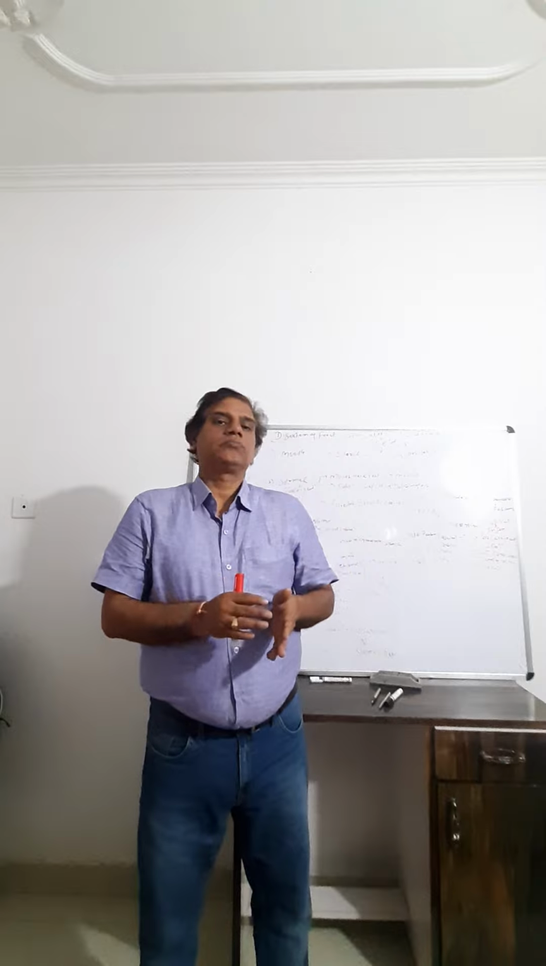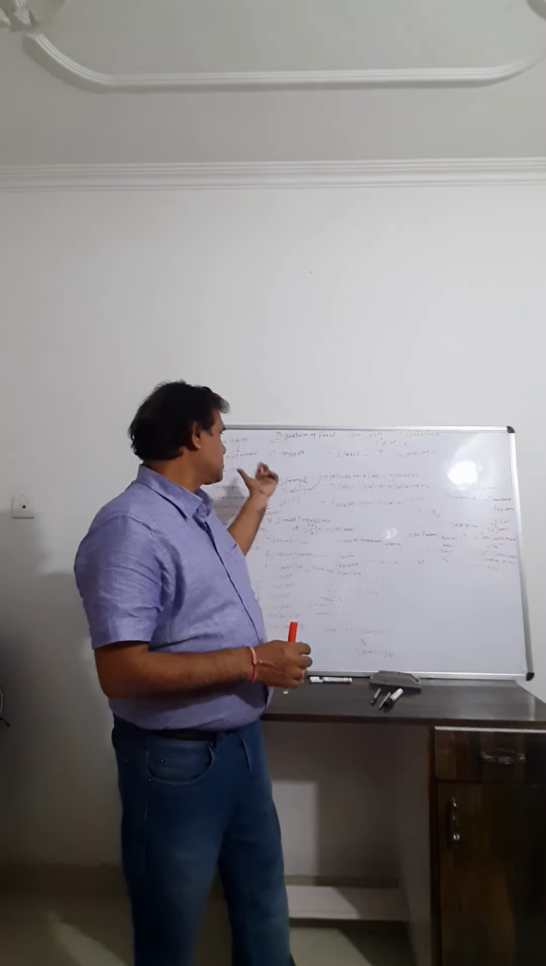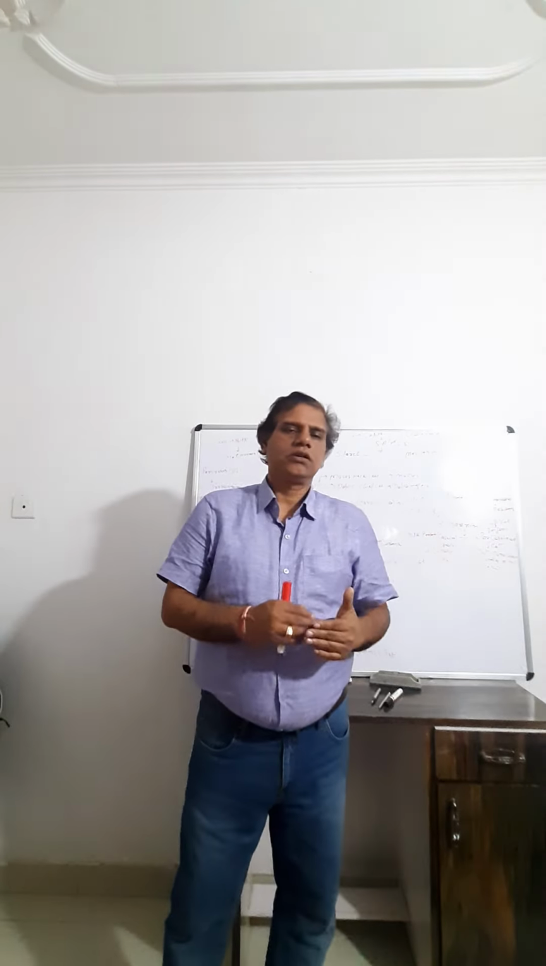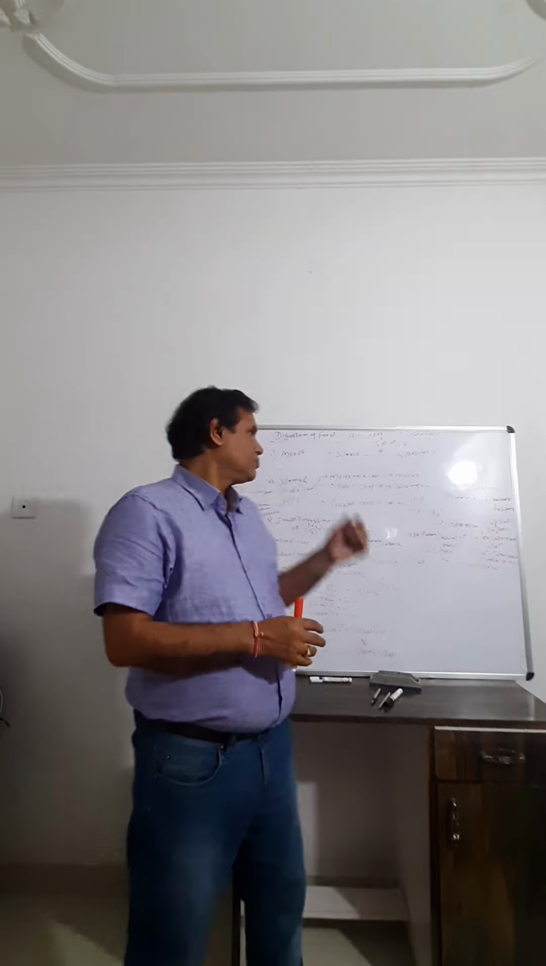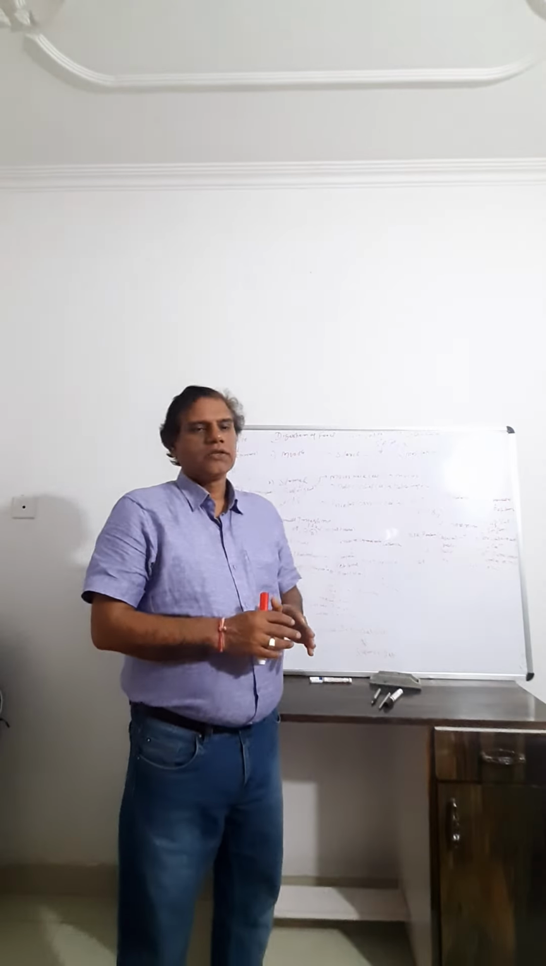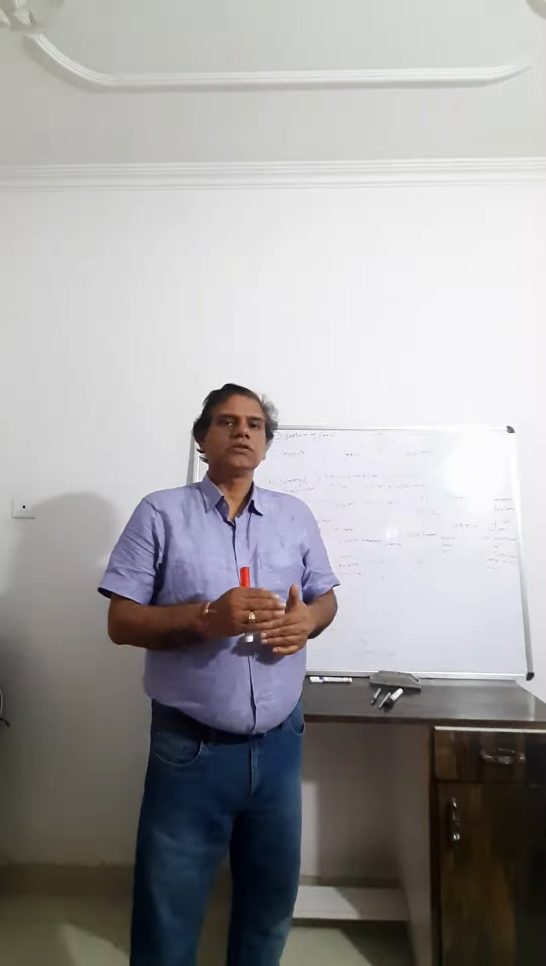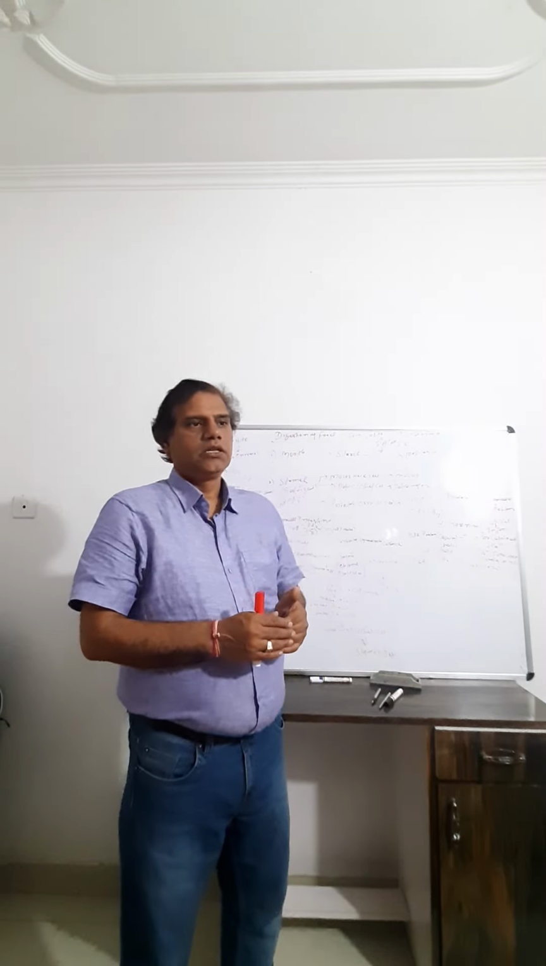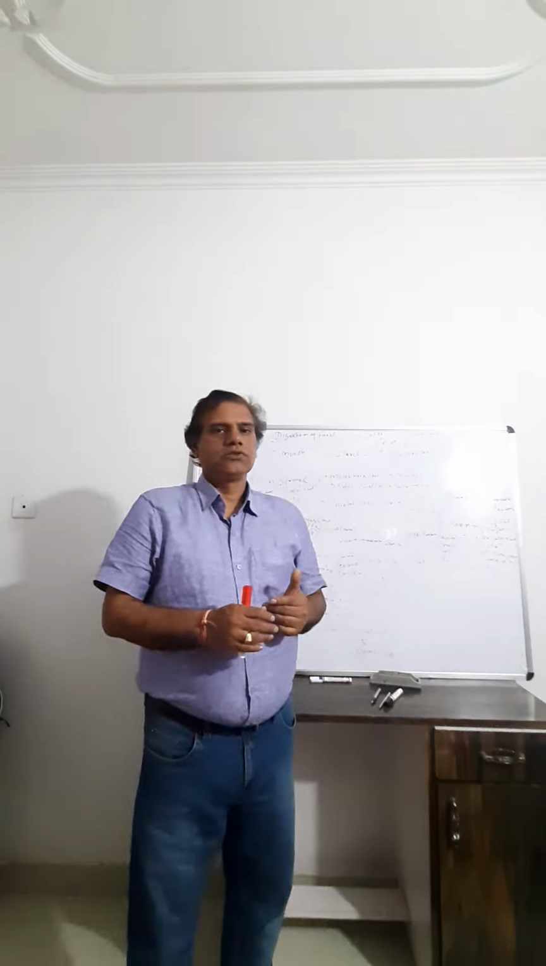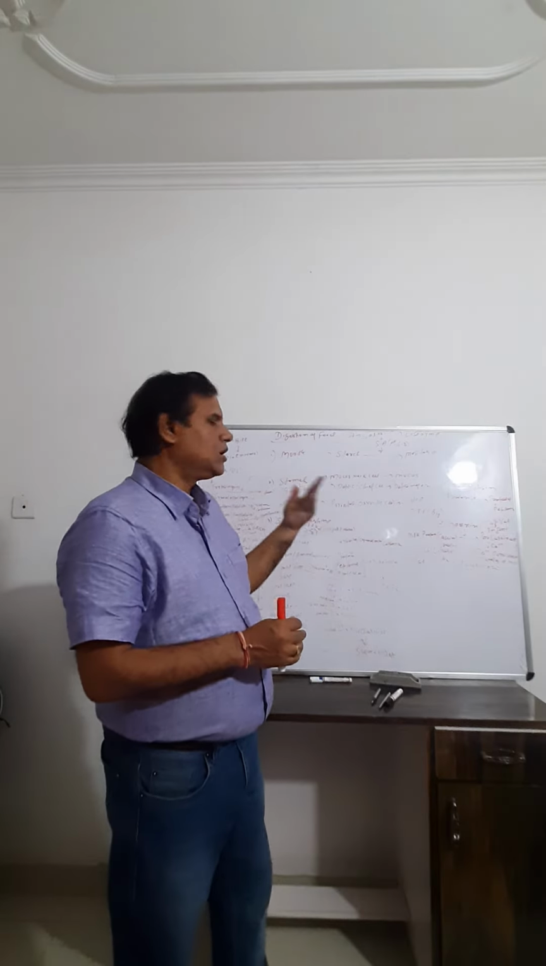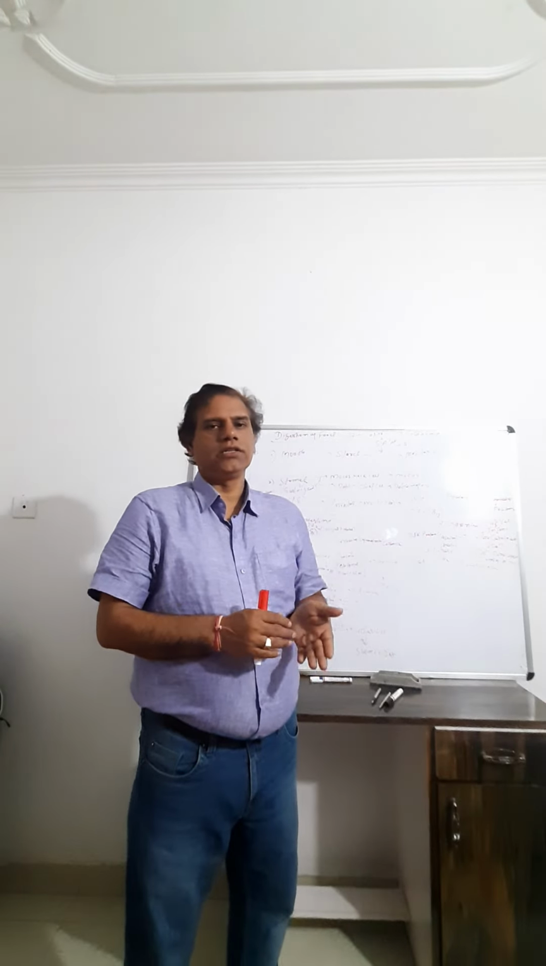Where does digestion take place? Digestion mainly takes place in the mouth, stomach and small intestine. So first of all, the mouth. In the mouth, digestion of carbohydrate takes place. That means starch is converted into maltose with the help of salivary amylase.